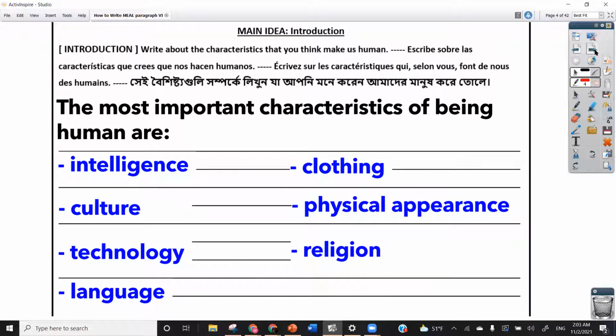You're supposed to choose 2 or 3 or 4 different characteristics to focus on. Just keep that in mind while I'm providing this example, but we're really going to focus on intelligence.